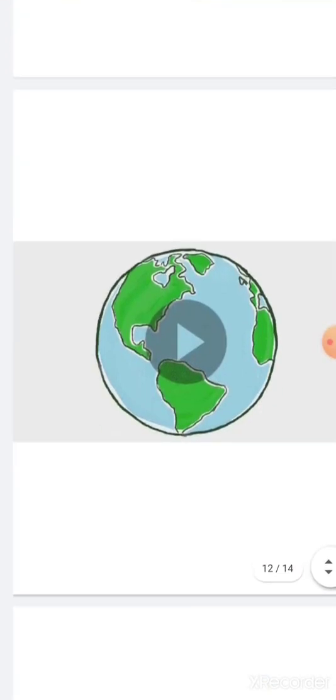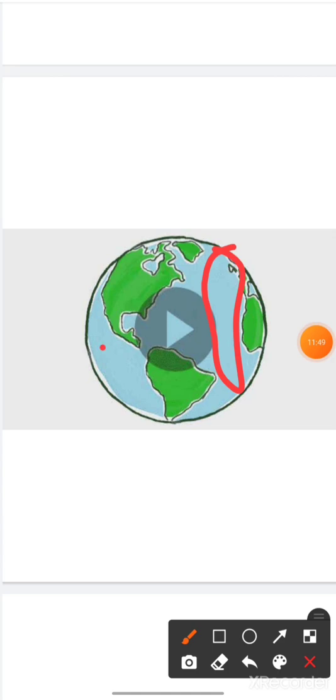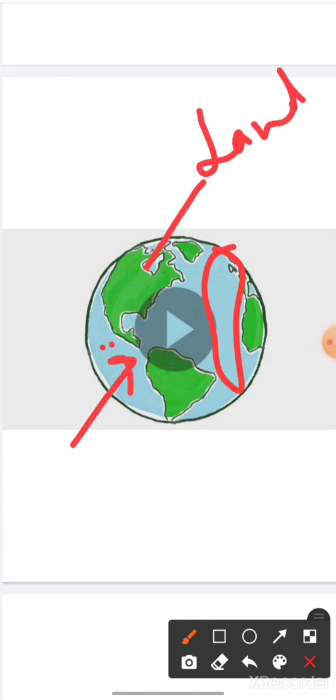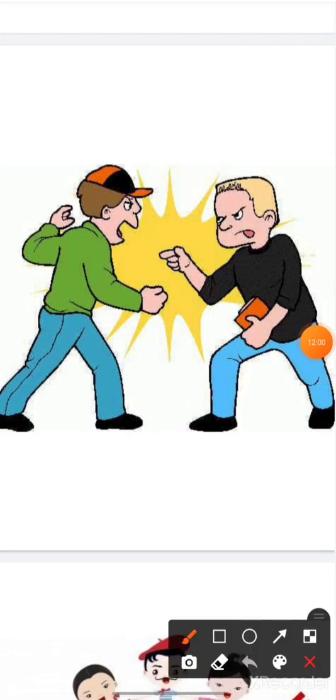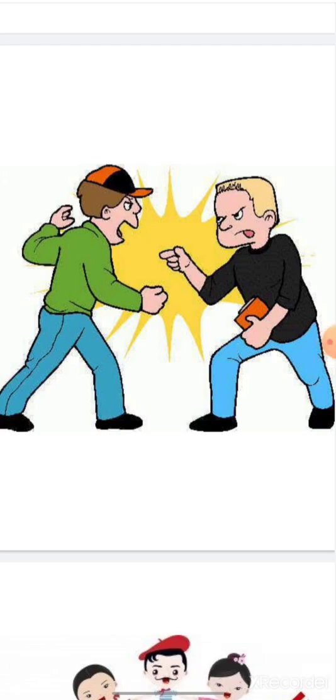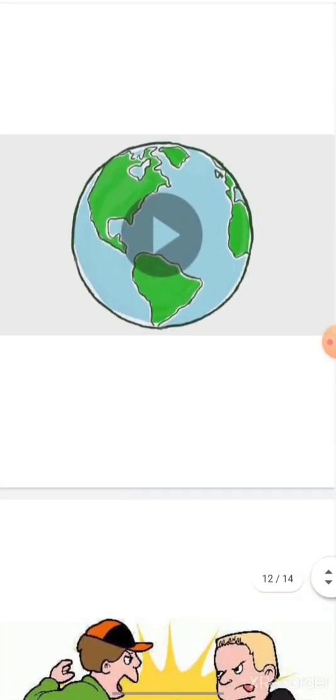As you can see here, the earth is round. We all know earth is round in shape and mostly surrounded by water. As you can see, the blue part is water and the green part is land. So he says that I am unclear of the fact that why there is hatred, there is fight, there is dispute between countries, between men, and he wants that this should be resolved and everybody should live peacefully in harmony. So that was the poem, a geography lesson in your English subject.